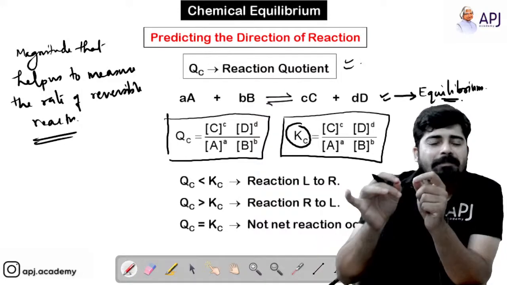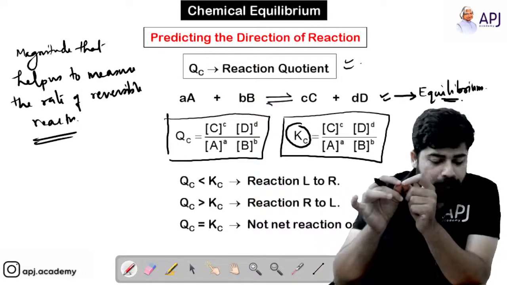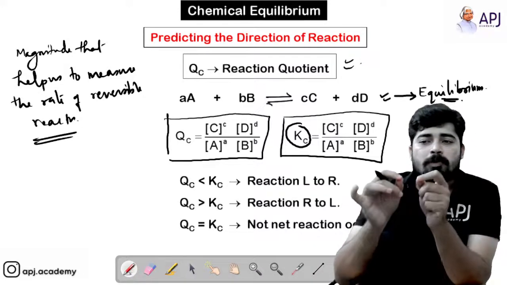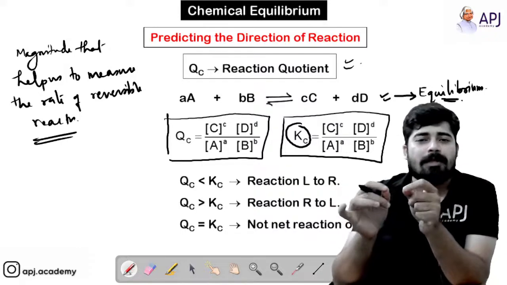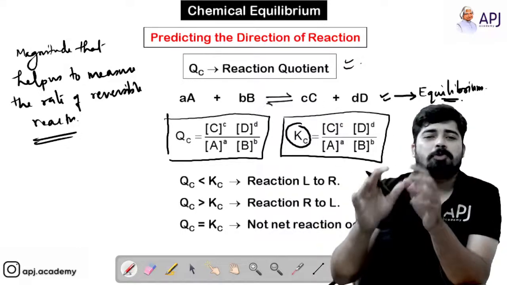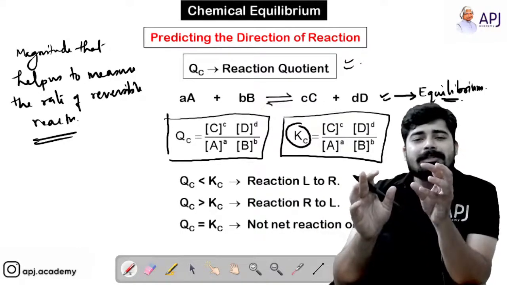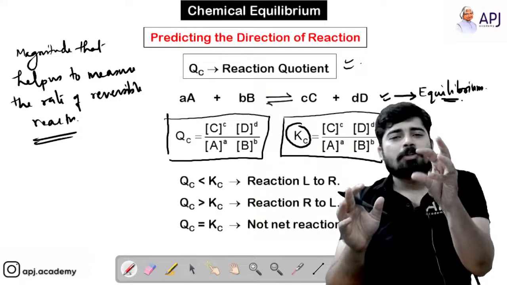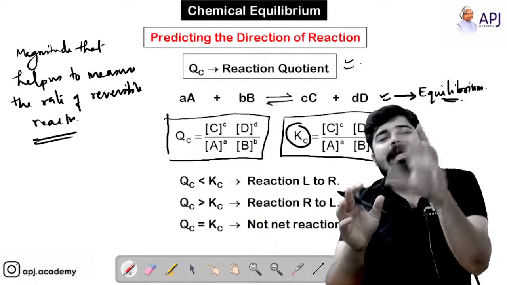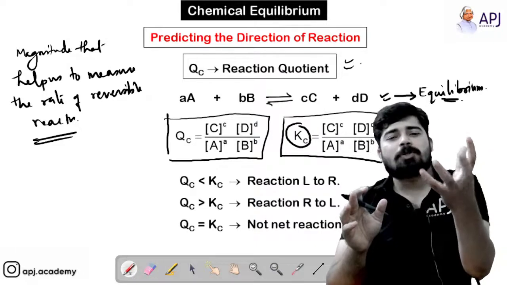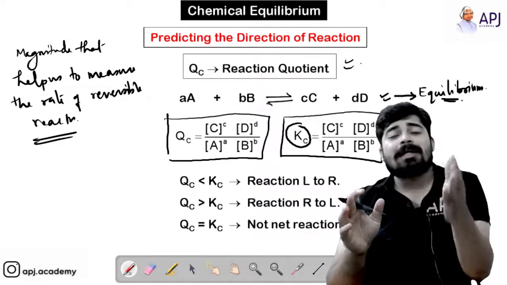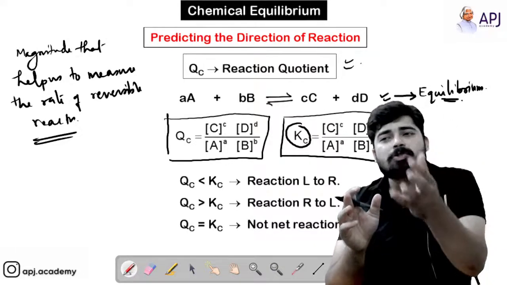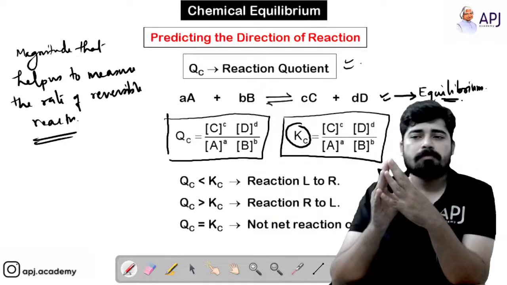So what does that mean? That only means Qc and Kc are equal at equilibrium. You are only changing the alphabet Q to K. You are just replacing Q with K when a reversible reaction reaches the point called equilibrium.